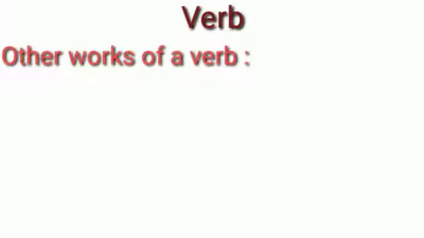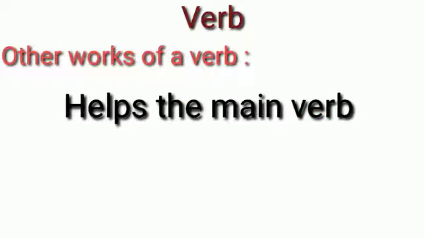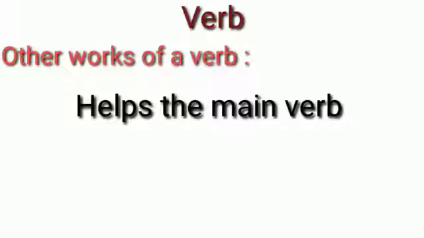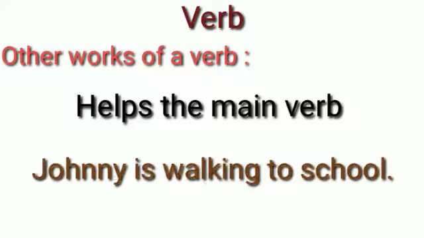Another work of the verb is that it can help the main verb. For example, look at this sentence: Johnny is walking to school. Which is the main verb in this sentence, children? Yes, it is the word walking. But before the main verb walking, there is another word. What is that word? Yes, it is the word is.